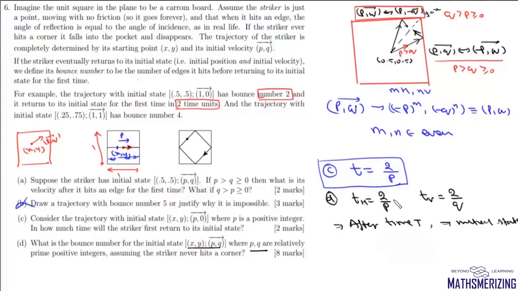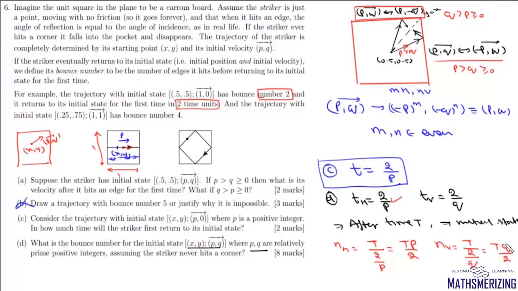Now time taken to complete one horizontal journey is 2 upon p. So the number of horizontal trips in time t will be given by t upon 2 upon p, which will simply be tp upon 2, and the number of vertical journeys will be given by t upon 2 upon q, so it will simply be tq upon 2.